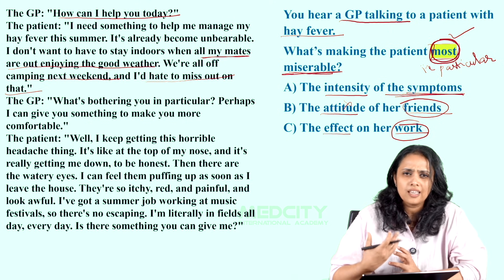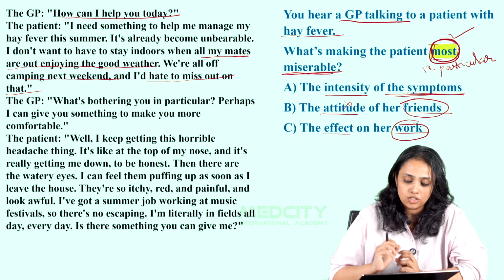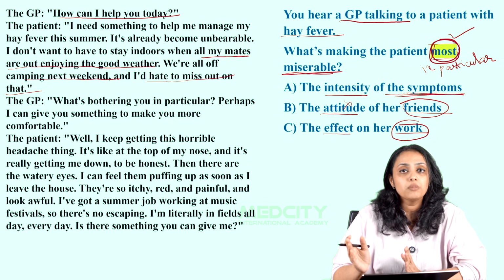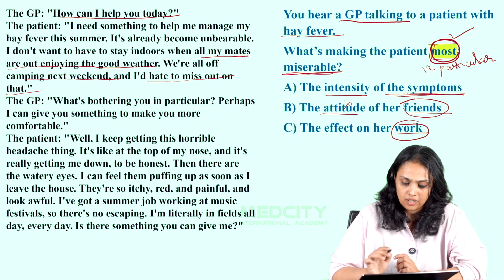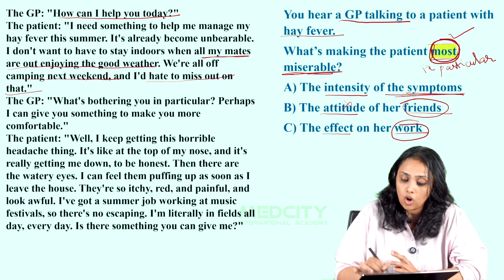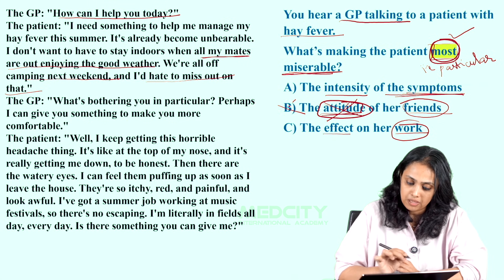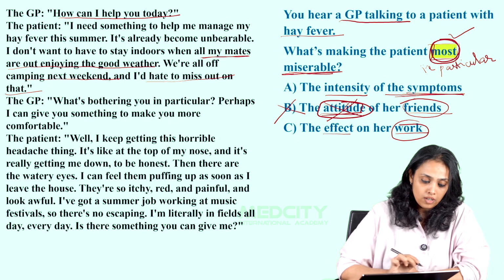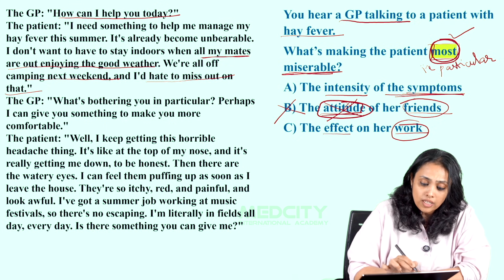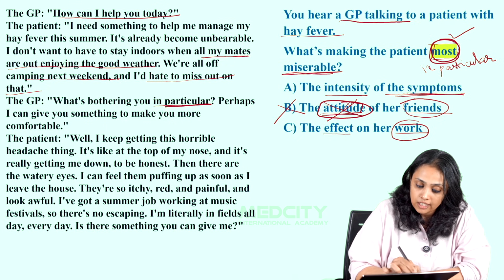So she's just expressing her situation, making it clear that she doesn't want to miss that camp because of this hay fever. But it has no connection with option B, which talks about the attitude of her friends. It's not mentioned in the audio, so option B can be ruled out. Then the GP asks, what is bothering you in particular?